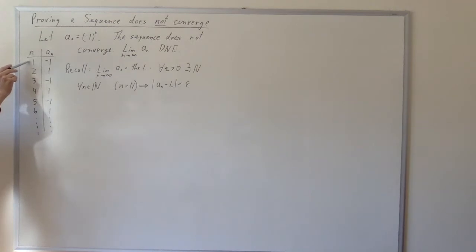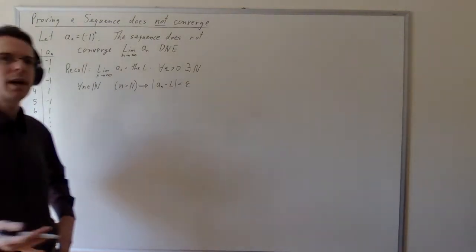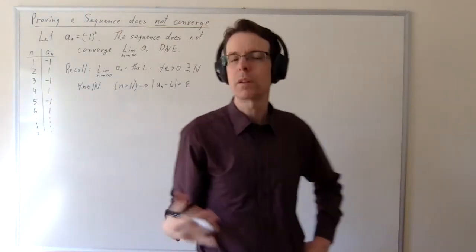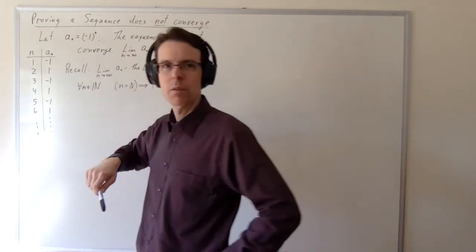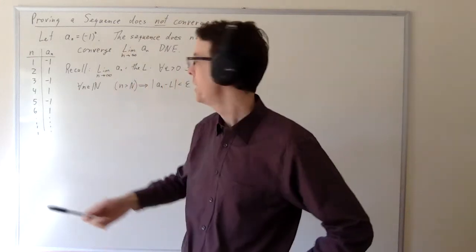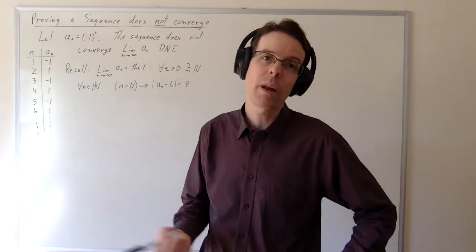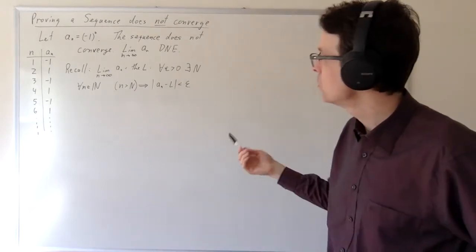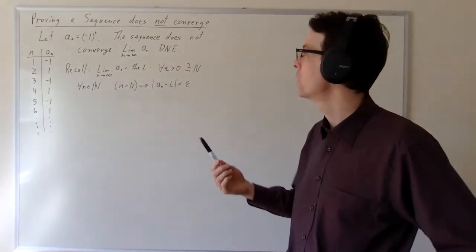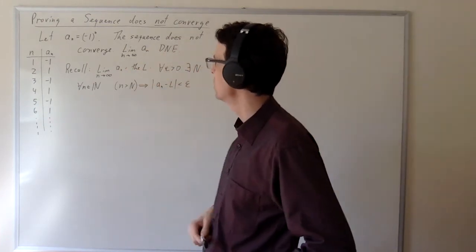When n is 1 or 2 or 3 or 4, it alternates between -1, 1, -1, 1, -1, 1. These numbers don't settle down to any particular value. They don't get closer and closer to any particular value. Half of them remain very close to 1, and the other half remain very, very close to -1, but they don't, as a collection, settle down to any value, and so they don't have a limit. But that requires some proof. And so what we're going to do right now is prove that this sequence does not converge, that the limit does not exist.